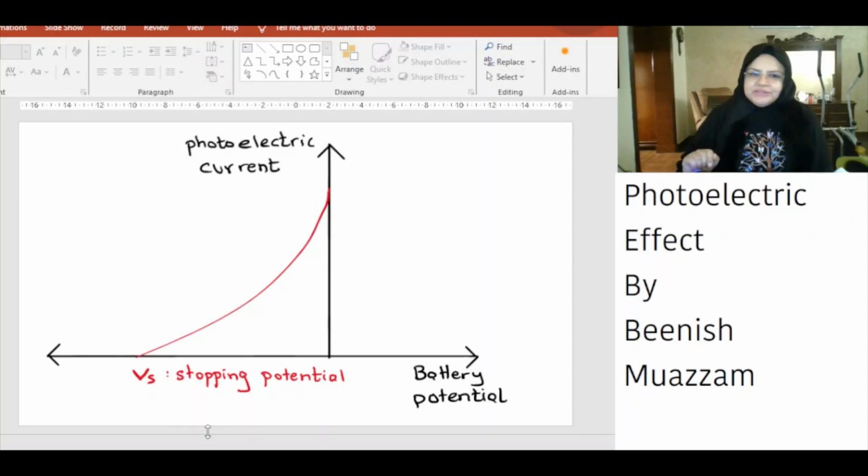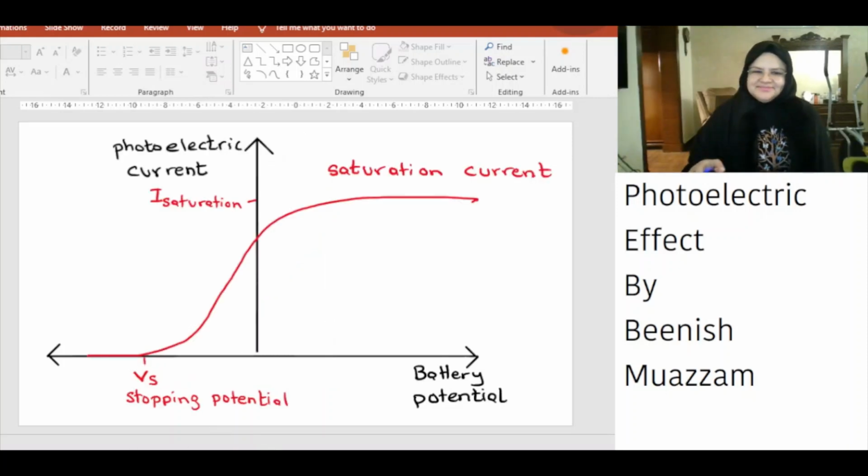For negative potential difference, as the potential becomes more negative, the value of photoelectric current decreases and becomes zero at the stopping potential. For positive potential, the current steadily grows until it reaches the saturation current. The saturation current is when all electrons from the plate P are reaching the collector C. Further increase in the battery potential beyond this point does not increase photoelectric current at all.